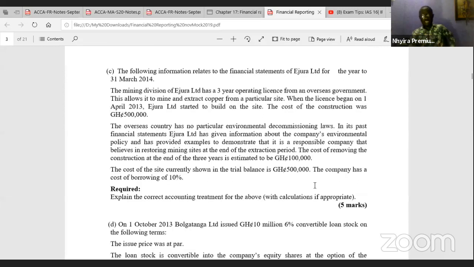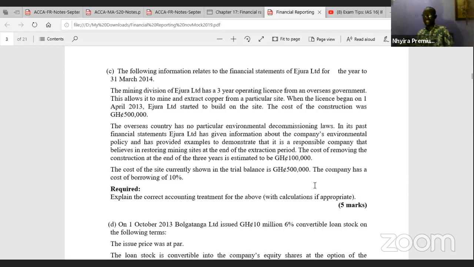Again, this is a 5-mark question, and the examiner says, explain the correct accounting treatment for the above with calculations if appropriate.